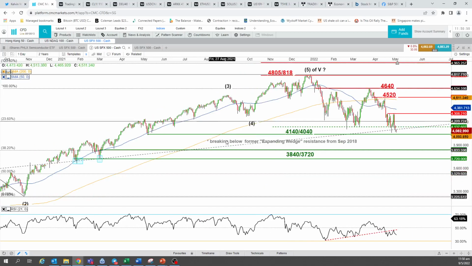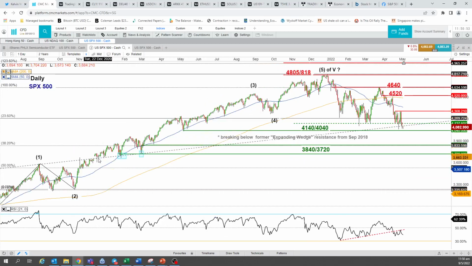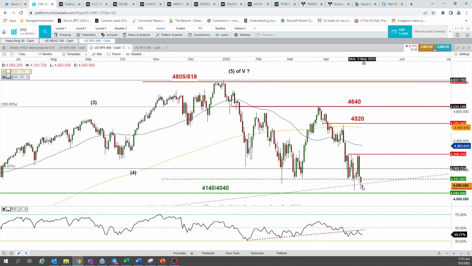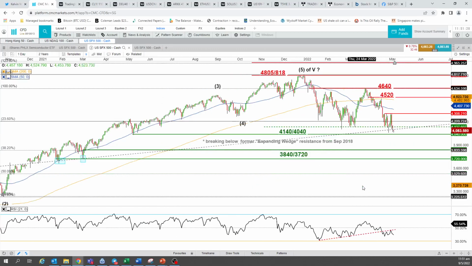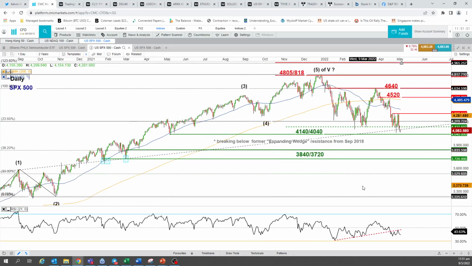So what is this dotted gray line? It is in fact the former expanding wedge resistance that was taken out in mid-December 2020, and since then prices retested it twice, on 4th of February 2021 and 4th of March 2021, both shaping higher highs in the next couple of months. So price action has now reintegrated back below this dotted gray line. Previously, it acted as a defense against a bearish tone, but apparently this defense is getting relatively weak, as we could see price action breaking down below this dotted gray line, which is also supporting further downside potential in this coming week.